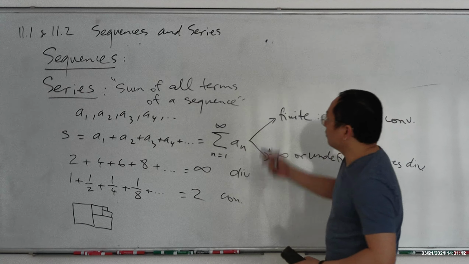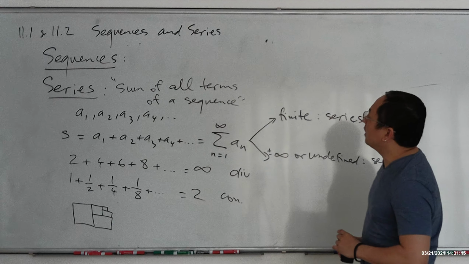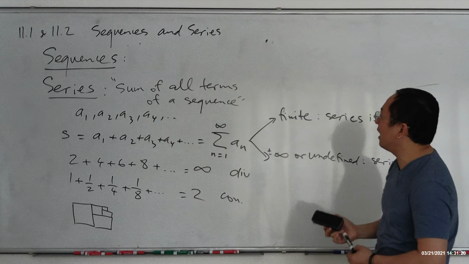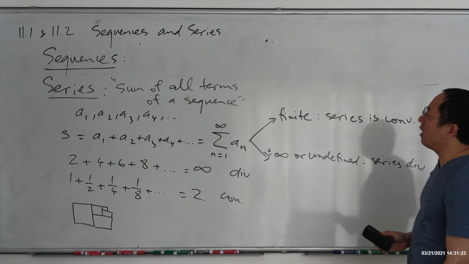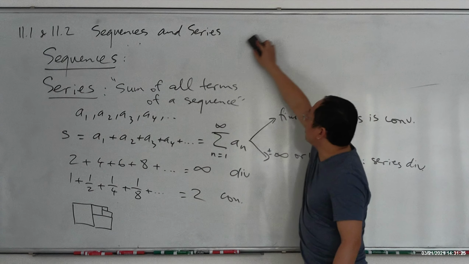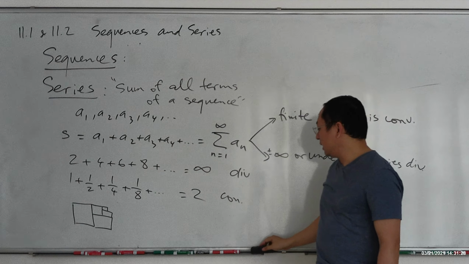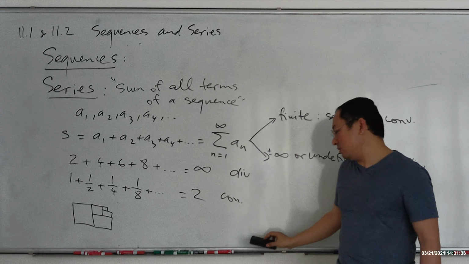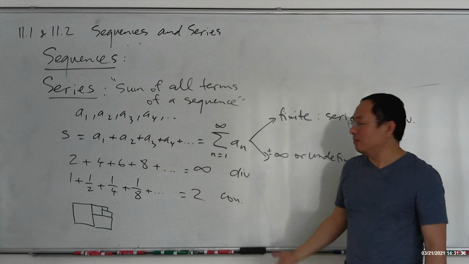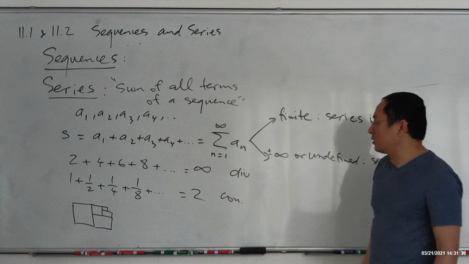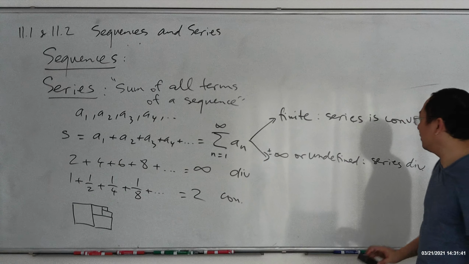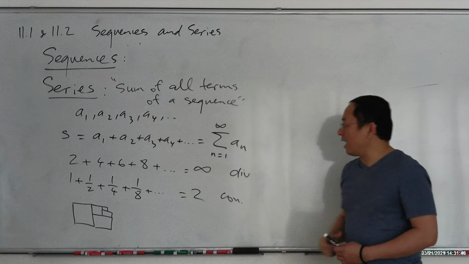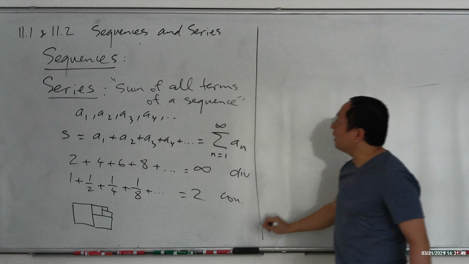So this is the main thing that you guys are going to learn in chapter 11. It's about series, really, because a sequence is a list of terms, and when you add all the terms, you have a series. And the main question we try to solve is when is the series convergent, when is it divergent, and if it's convergent, can we find a sum? What is that equal to? Many times you know the series is convergent, but when you add them up, you don't know what it's equal to. You know it's equal to some number, but we don't know what it is. So many times we try to figure out the value of convergence. That was the main thing for the whole chapter.